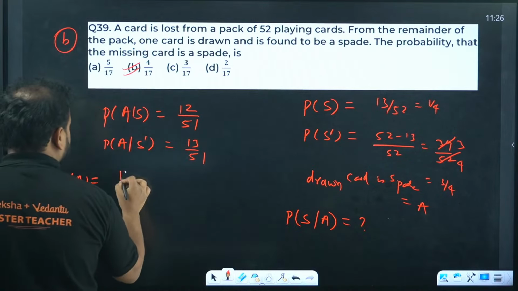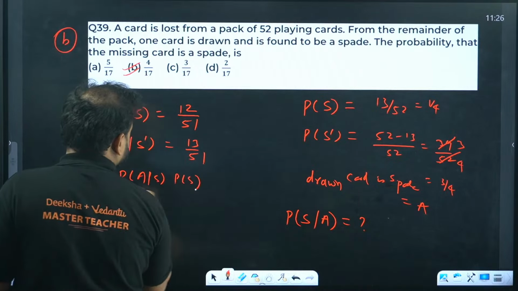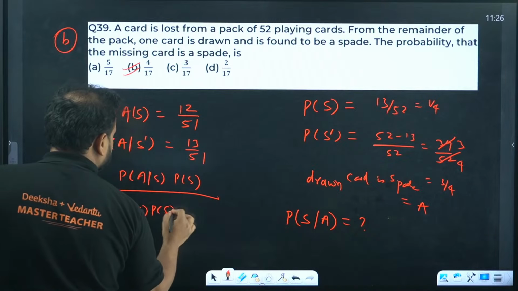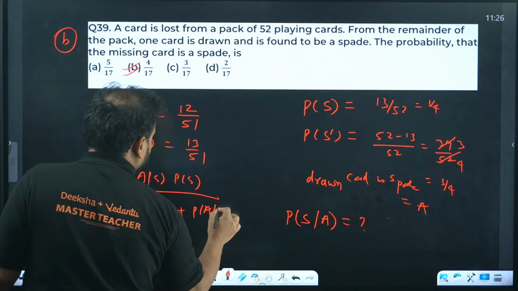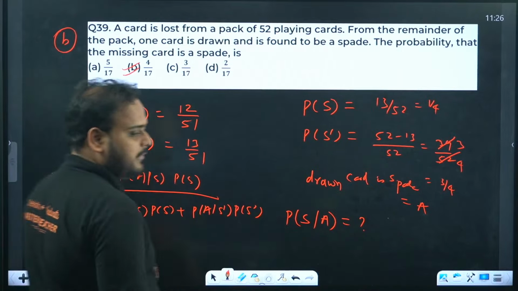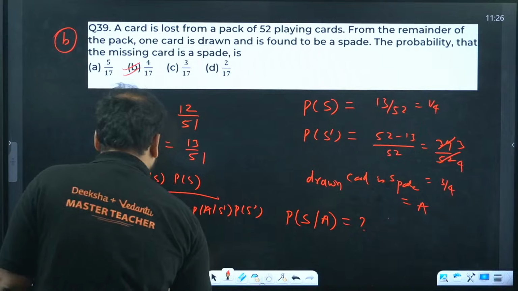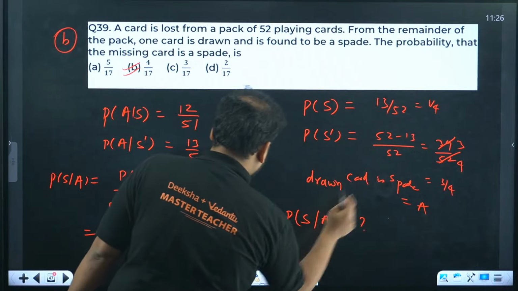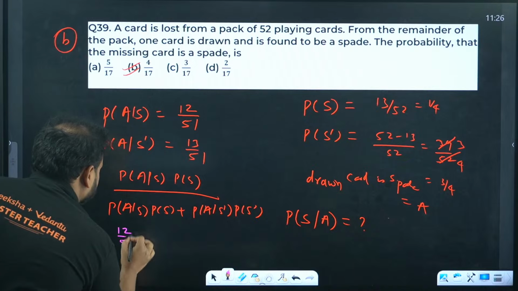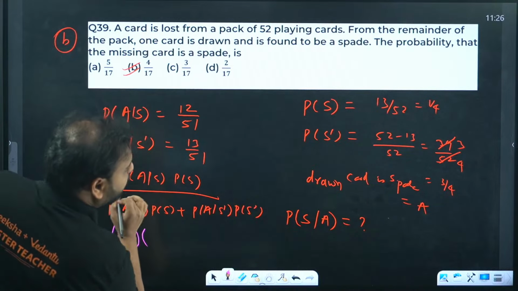P(S|A) will be given by P(S) into P(A|S) upon P(A|S) into P(S) plus P(A|S') into P(S'). Let me write the value over here. So just give me one second. So P(A|S) is how much? 12 by 51 into P(S), 1 by 4, am I right?